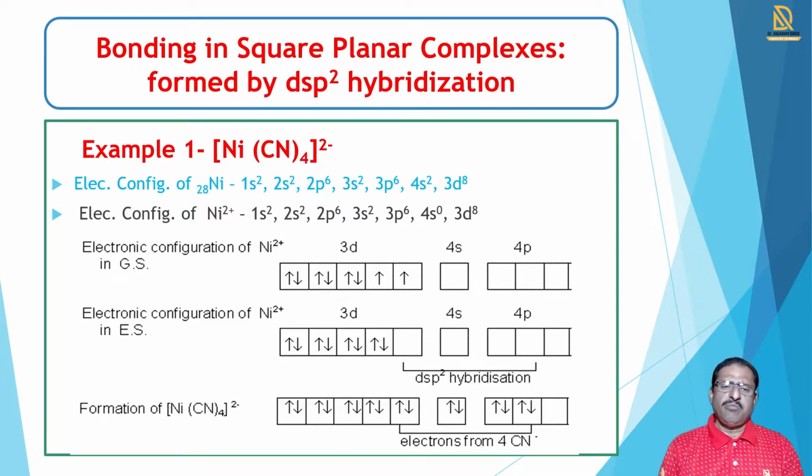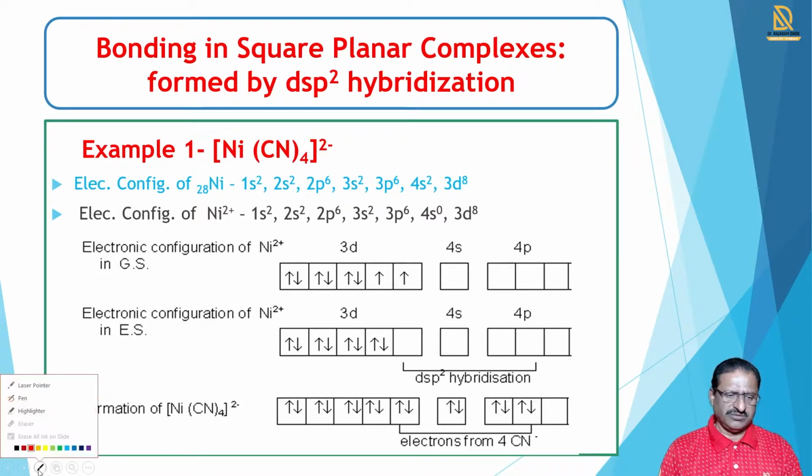We take different examples of square planar complexes. Our first example is [Ni(CN)4] 2-.